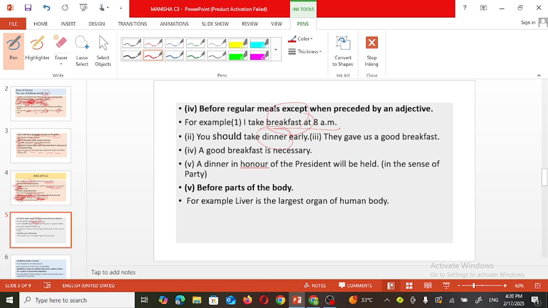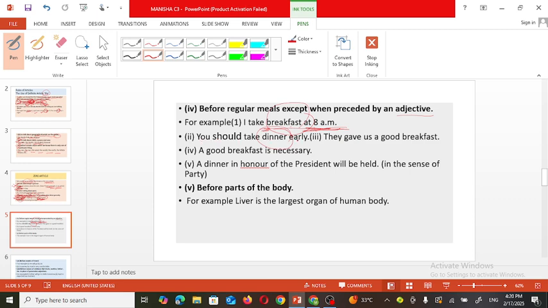So when we are using these regular meals, at that time there is no need to use any article, and especially if after that we have any adjective. For example, take breakfast at 8 o'clock. So when it should be taken by the listener, the time is given. So there is no need to use any article before it.